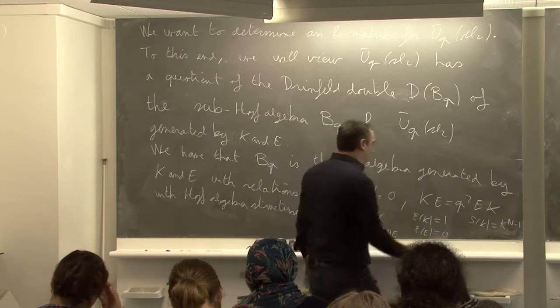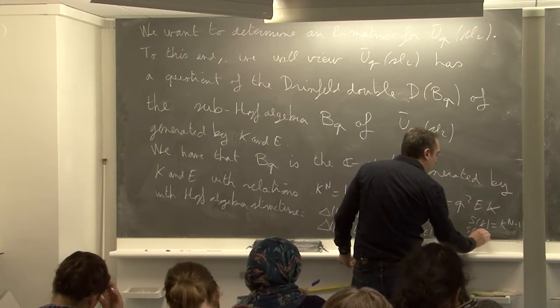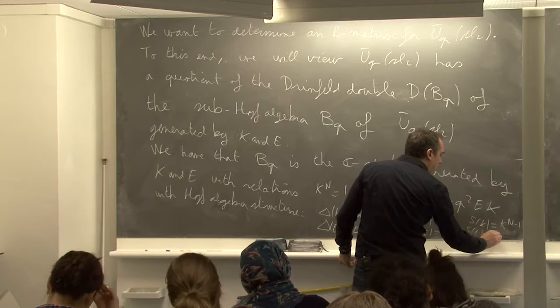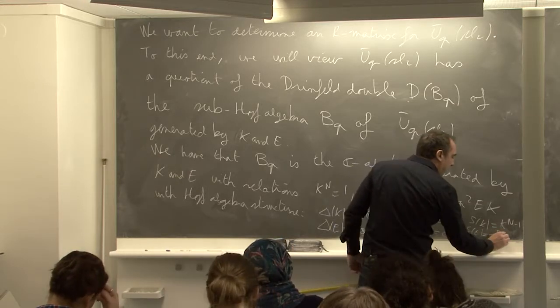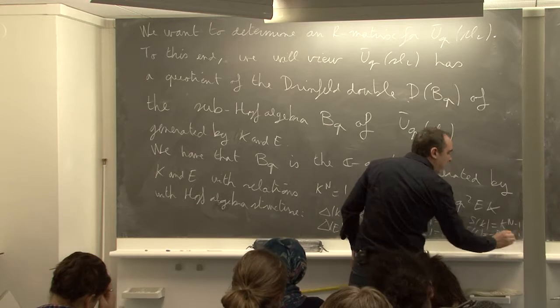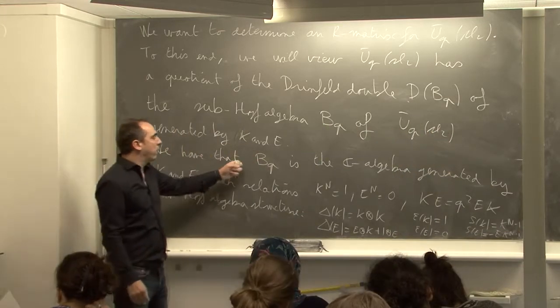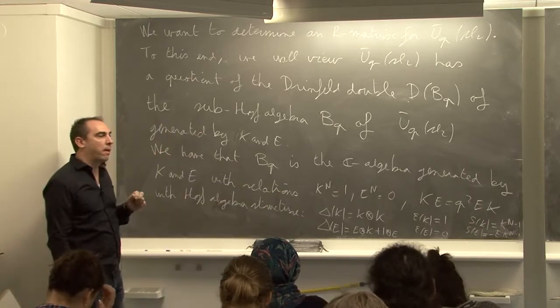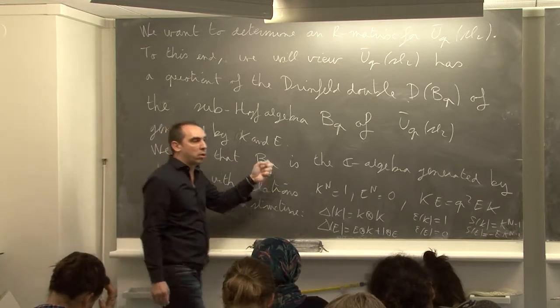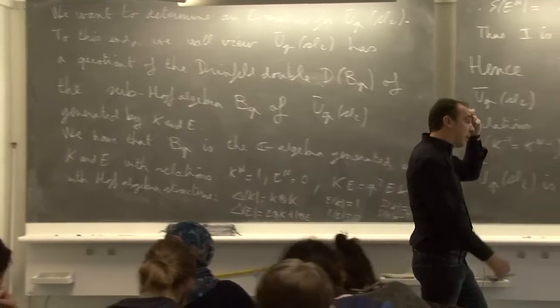And S of E is minus E K inverse, K^(n-1). Okay. So we know that this is a Hopf algebra, and we want to compute the double of this Hopf algebra.